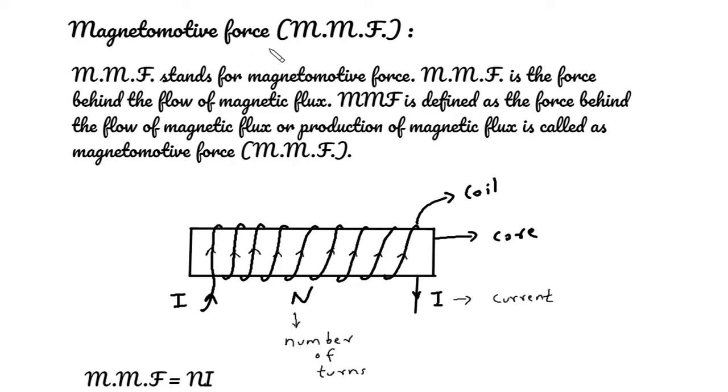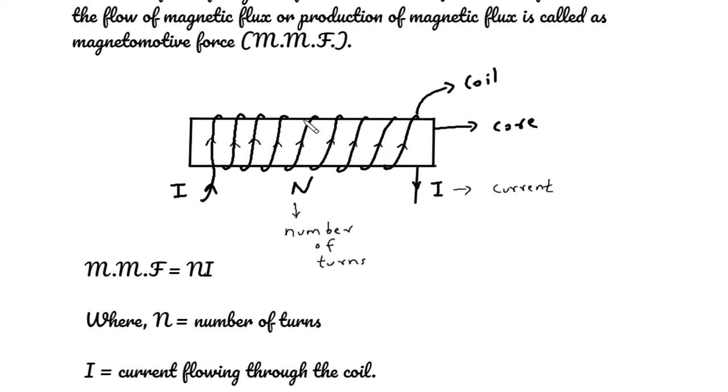Magnetomotive force, in short MMF. MMF stands for magnetomotive force. MMF is the force behind the flow of magnetic flux. The force behind the flow or production of magnetic flux is called magnetomotive force or MMF. In this diagram we can see this is a core material, this is a coil.